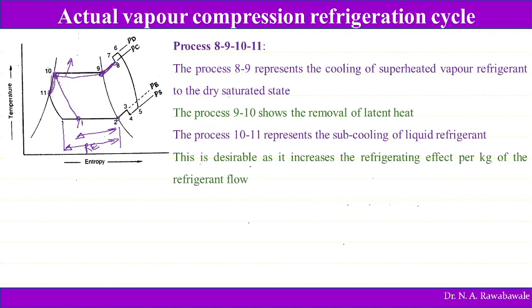If we are not subcooling, and directly pass refrigerant at point 10 into the expansion valve, then this expansion process takes this path 10 to 1 dash. So from 1 dash to 2 will be the refrigerating effect, which is shorter than the refrigerating effect from 1 to 2. So here subcooling helps us to increase the refrigerating effect.